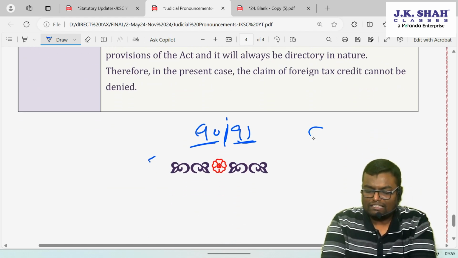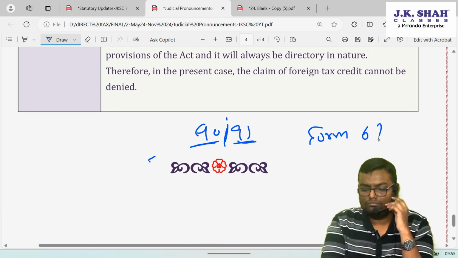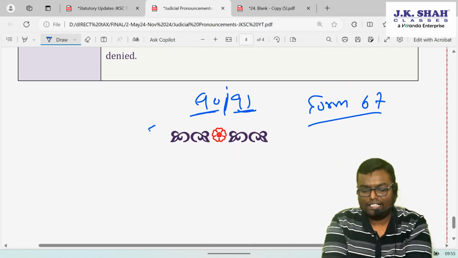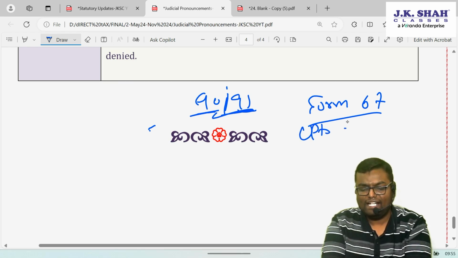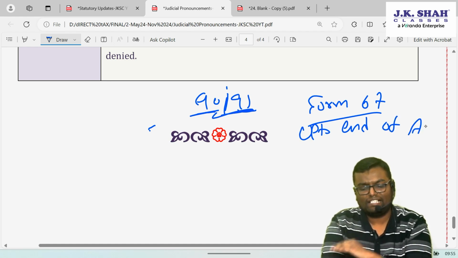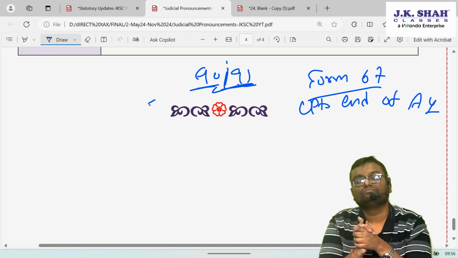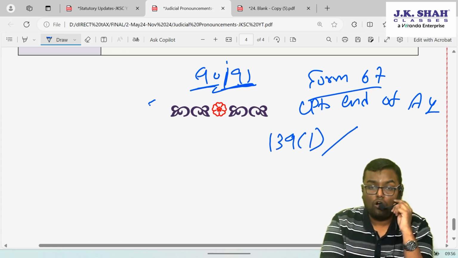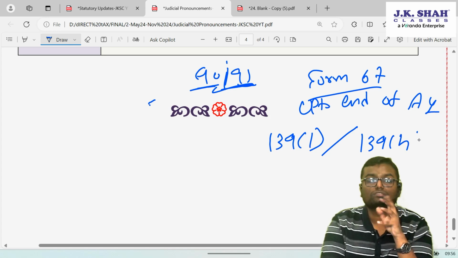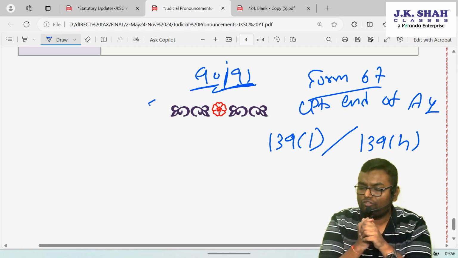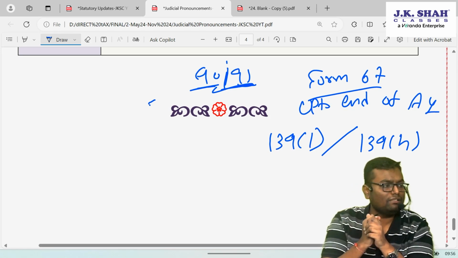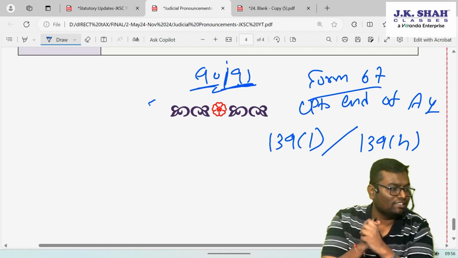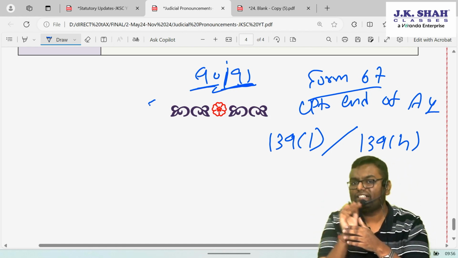Now Form number 67 to claim that relief under 90 or 91 can be filed up to the end of the assessment year. It can be filed up to the end of the assessment year for any kind of return, either the original return of 139(1) or a belated return or 139(4). So now to claim that relief of DTAA, Form number 67 can be filed up to the end of the assessment year, either for an original return or for a belated return.